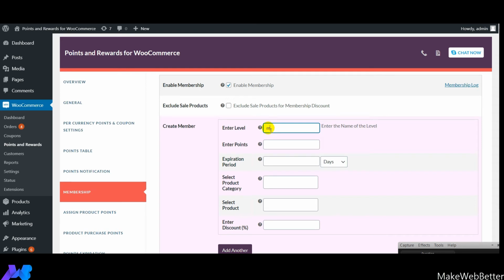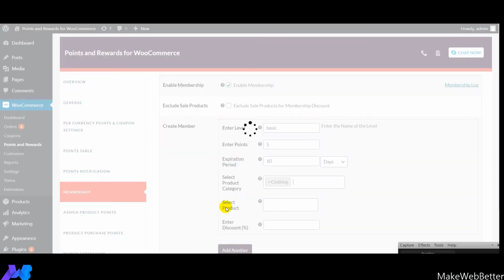So it can be like a basic, and then here I'm mentioning the points. For example, 5 points will be required. Next, for example, if I set 10 days, then after 10 days the current membership level of the customer will get expired. Next, here you can select the product category on which you want to provide membership discounts to your customers, and the product categories which they will be able to enjoy after reaching the membership level. So these are the various categories. You can select anyone that you want.